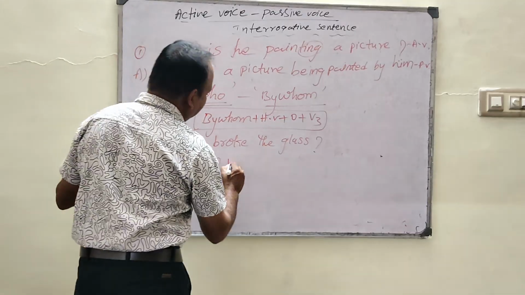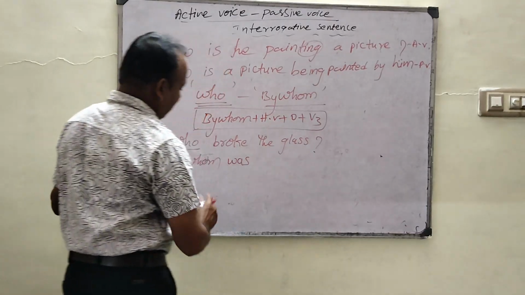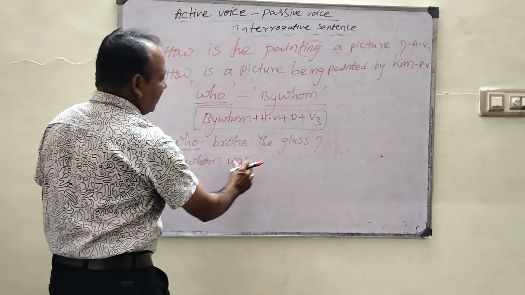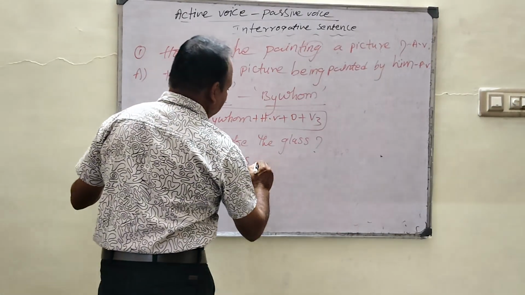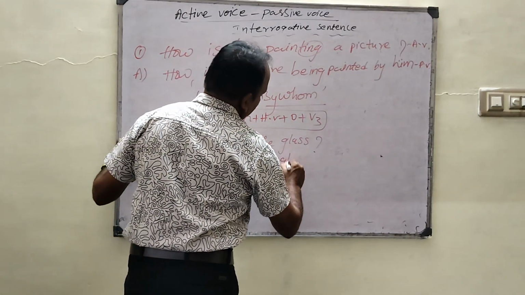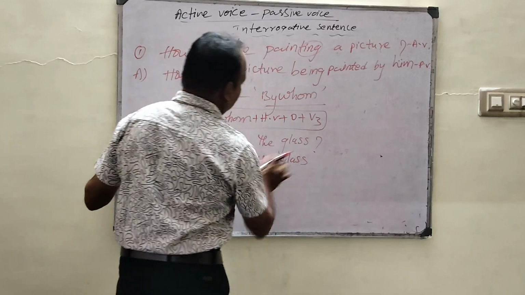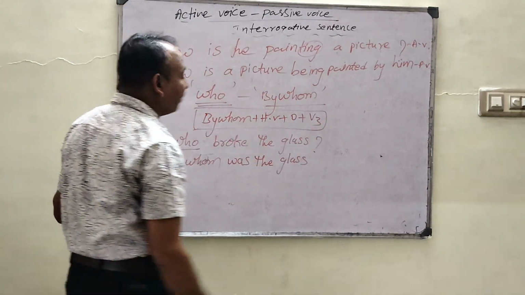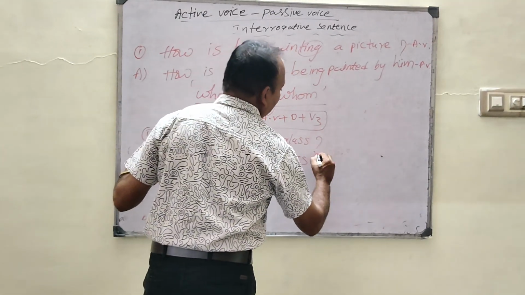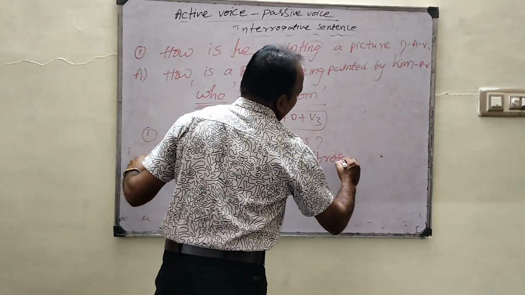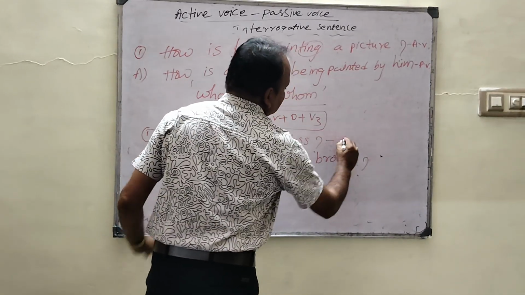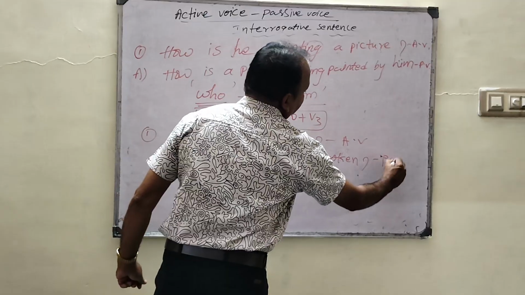Past singular, what do we write? Yes, was. By whom was. After that, object. So what is the object here? The glass. And what is the V3 form of broken? Yes, broken. Yes, it is active voice and it is a passive voice.